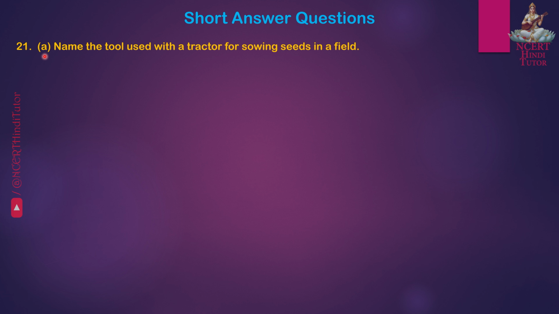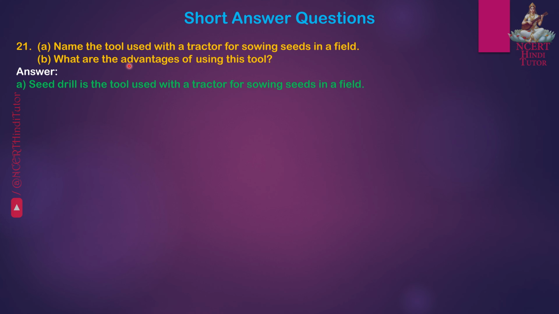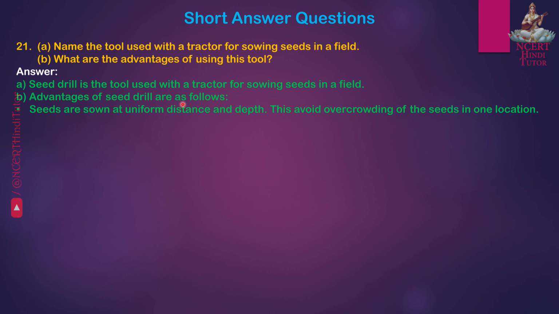Question 21a. Name the tool used with a tractor for sowing seeds in a field. Answer: seed drill is the tool used with a tractor for sowing seeds in a field. B. What are the advantages of using this tool? Answer: advantages of seed drill are as follows. First, seeds are sown at uniform distance and depth. This avoids overcrowding of the seeds in one location. Second, after sowing, seeds are covered by soil which will protect seeds. Third, it saves time and labor.